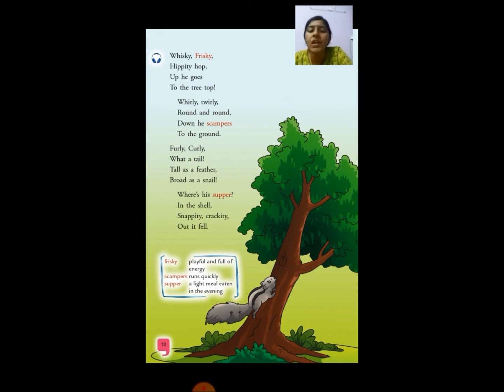Okay, children. So do reading and find out new words as I told you in the beginning, and learn the spellings and read the lesson. So I'll be sharing the pictures. So just read. More reading is required.